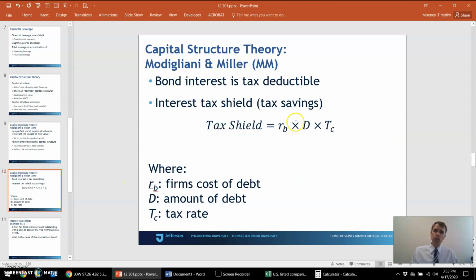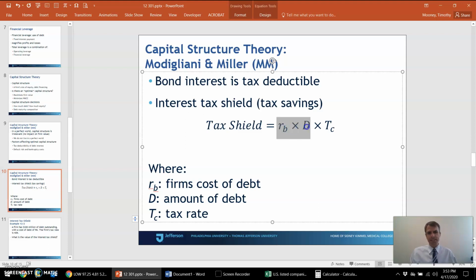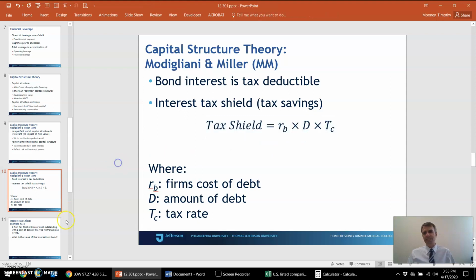Okay, we can use this equation. So here, this first term is the interest rate on the firm's bonds, and then D is the amount of debt the firm has. Multiplying these two together will give us an annual interest expense, like we saw on Lowe's income statement just now. If you multiply that by the tax rate, you'll get the tax savings.